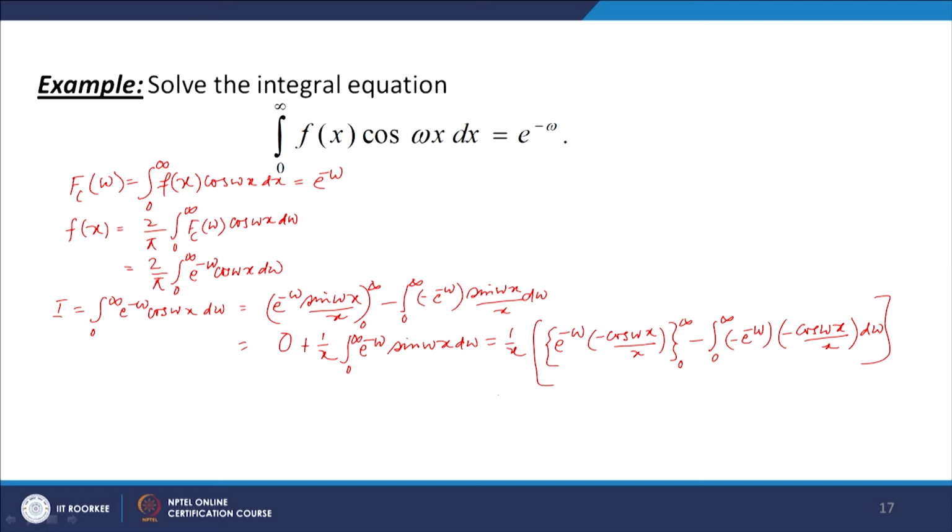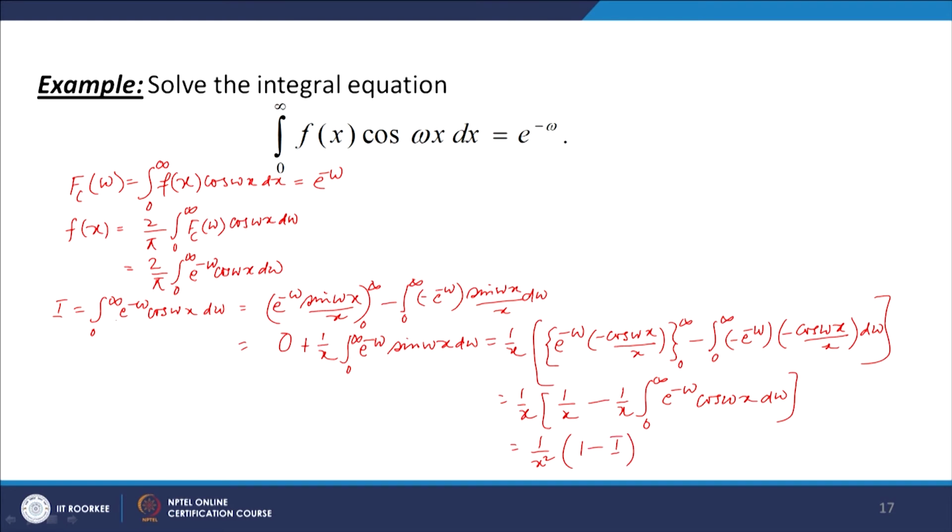When we put omega as 0, this is 1 and this is minus 1 over x, so we get plus 1 over x. Then we get minus 1 over x integral 0 to infinity e to the power minus omega cos(omega x) d omega. So this is 1 over x square times 1 minus I.